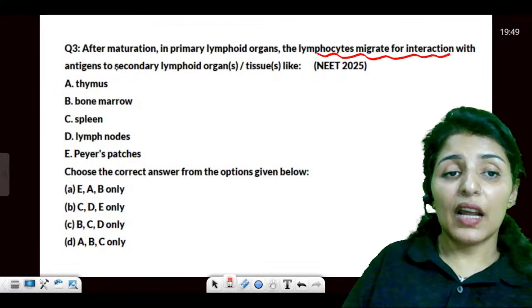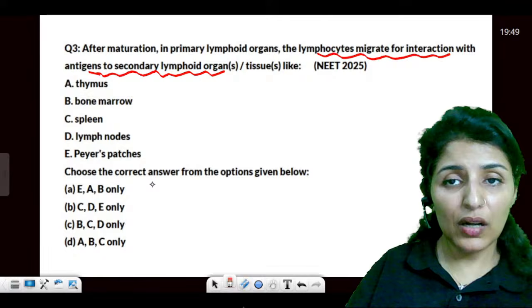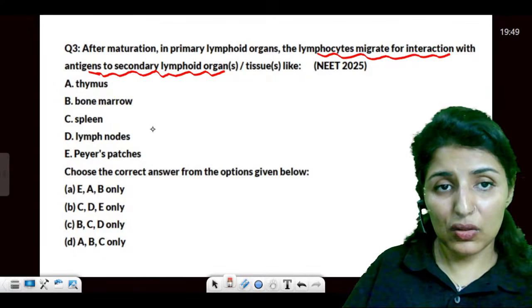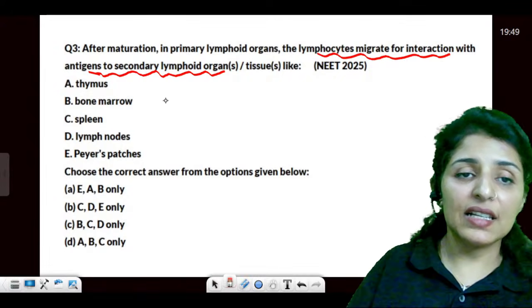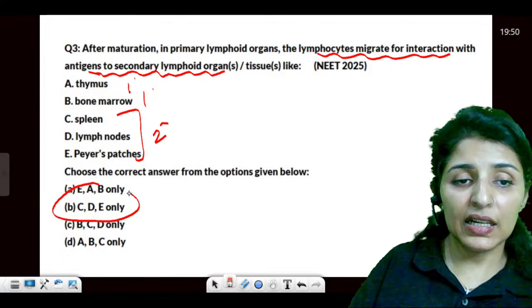Lymphocytes migrate for interaction with the antigens to the secondary lymphoid organ tissues. Where do they migrate? For interaction. So they migrate to the secondary organs, secondary tissues, right? So which of these are secondary? This is primary, this is primary, these three are secondary. Answer would be C, D, E.